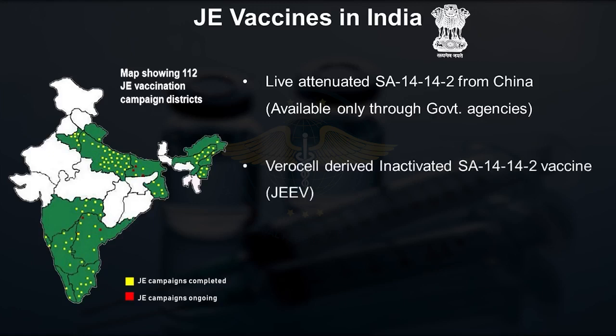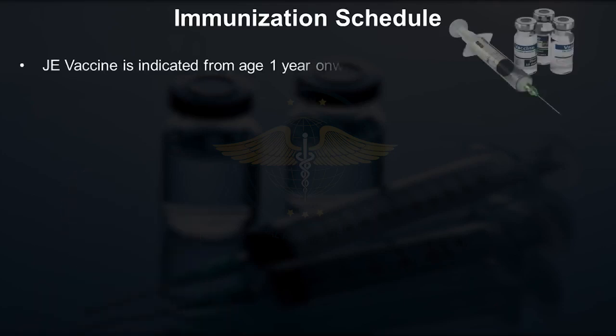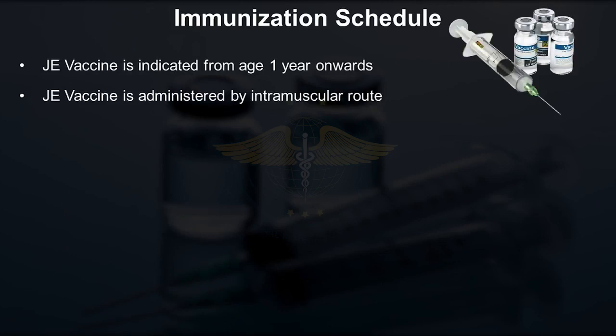One is the Vero cell derived inactivated SA 14-14-2 vaccine. This is popularly called the JEEV vaccine. The other one is the Vero cell derived killed vaccine based on the 821564 XY strain. This is popularly called Genvac. The schedule of these 2 killed vaccines is that these vaccines are started from age 1 onwards. These vaccines are administered by the intramuscular route.